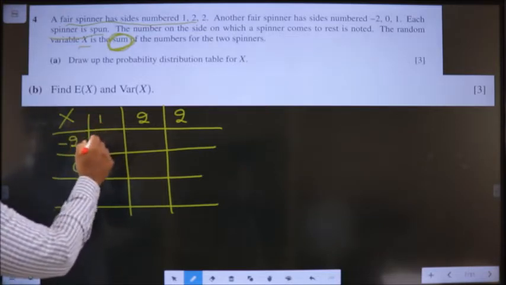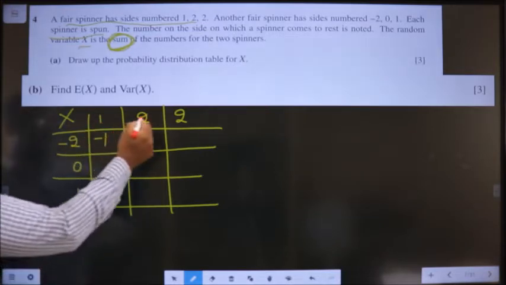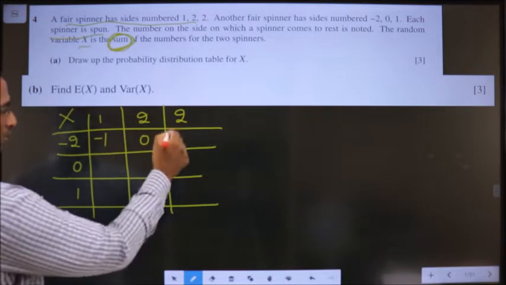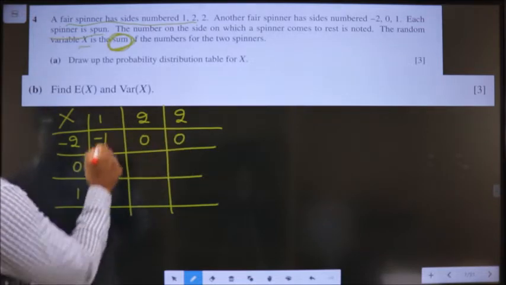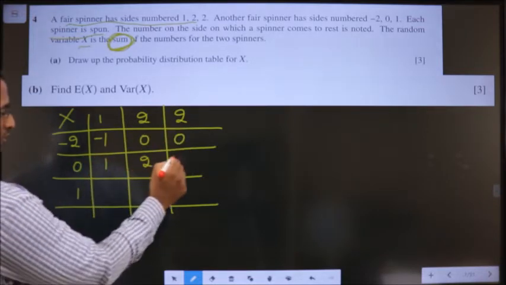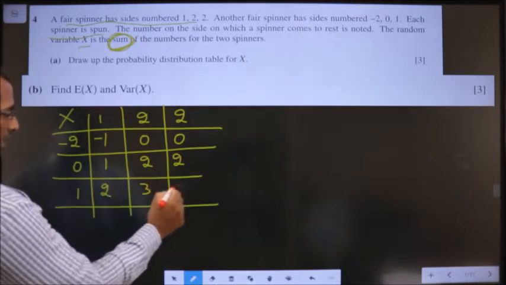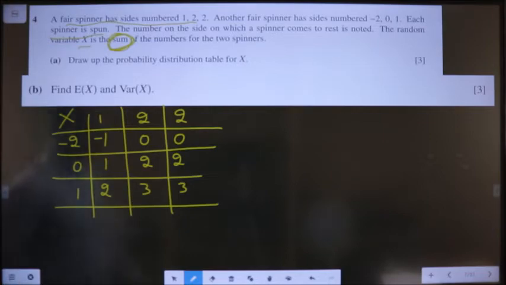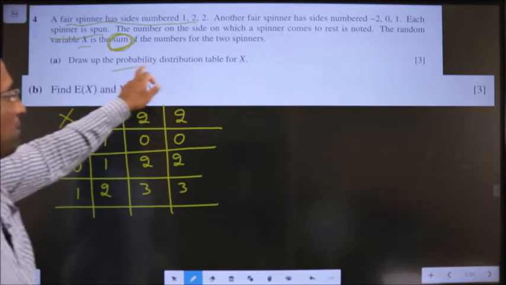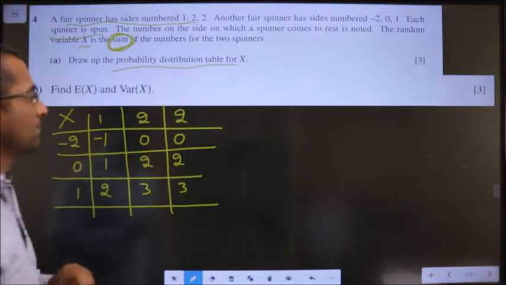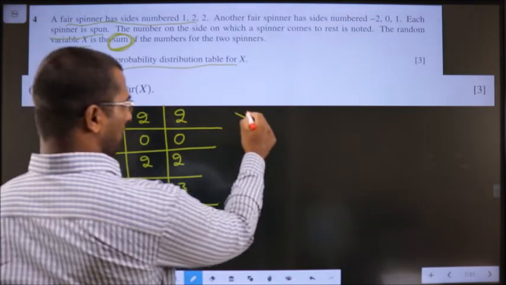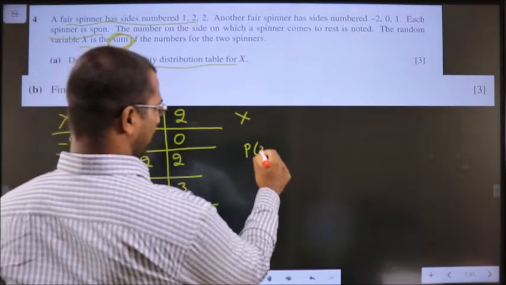So -2 plus 1 is -1. -2 plus 2 is 0. -2 plus 2 is 0. Now 0 plus 1 is 1. 0 plus 2 is 2. 0 plus 2 is 2. 1 plus 1 is 2. 1 plus 2 is 3, and 3. Clear? Draw up the probability distribution table for x. Probability distribution table means x and p of x.